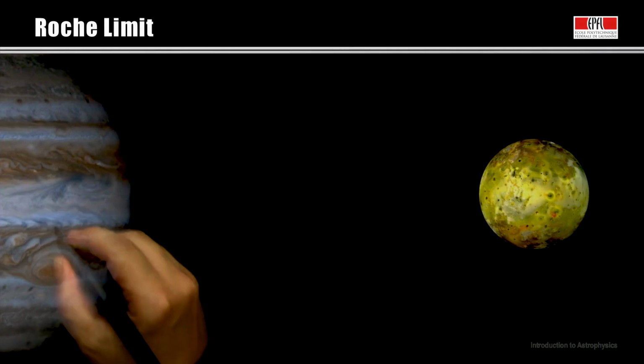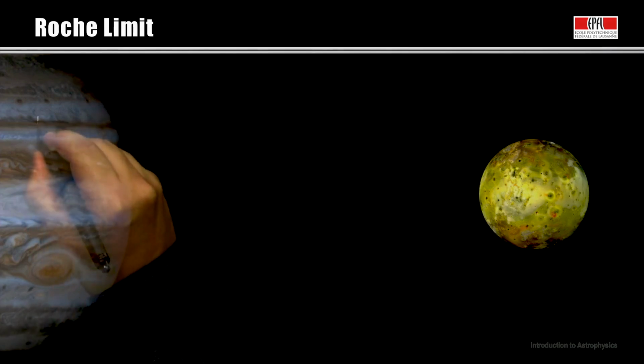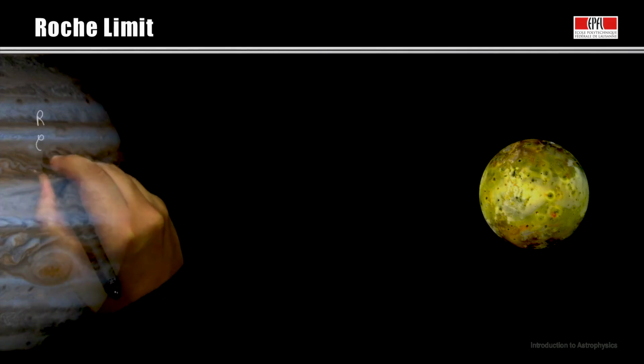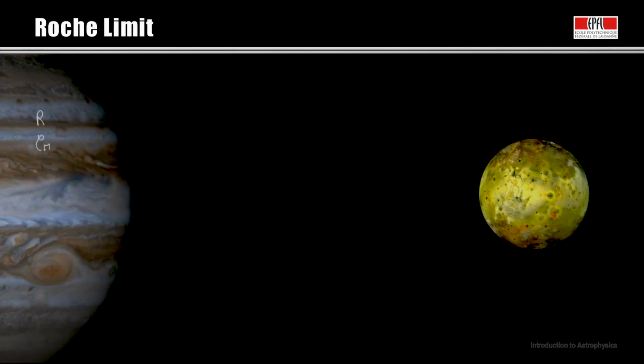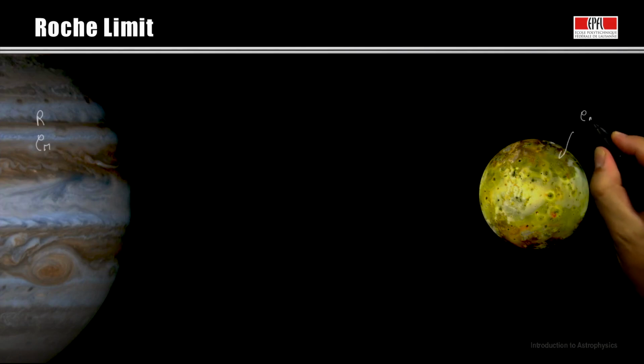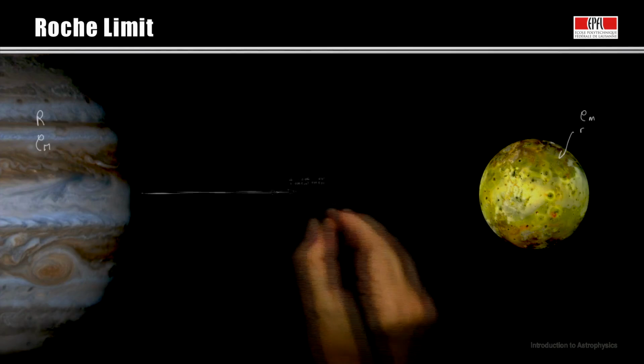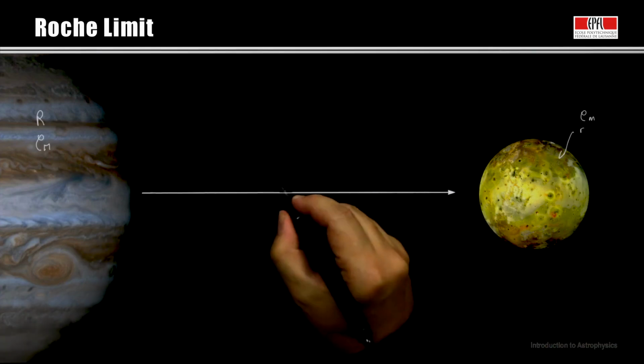Let us consider a planet of a given radius R. Here is Jupiter as an example. We assume it has a constant density, rho. We also consider a satellite, Io for example, or any other satellite, which has a given density, rho, and a given radius, r. The two bodies are at a distance, d, from each other.